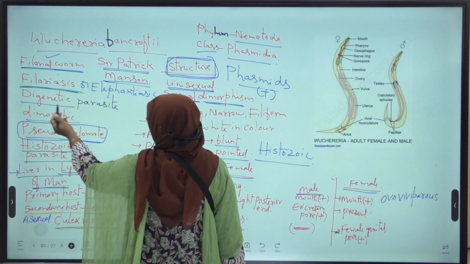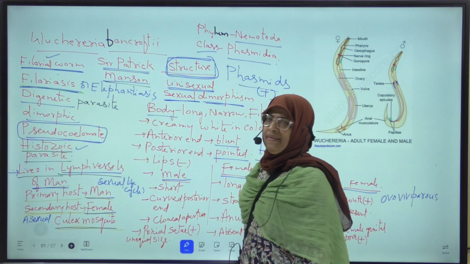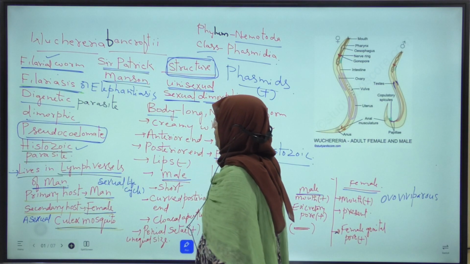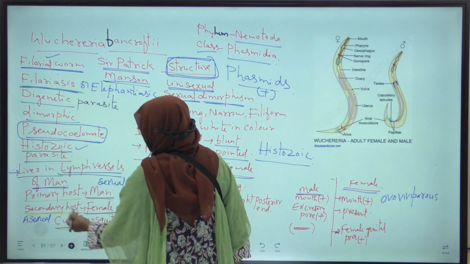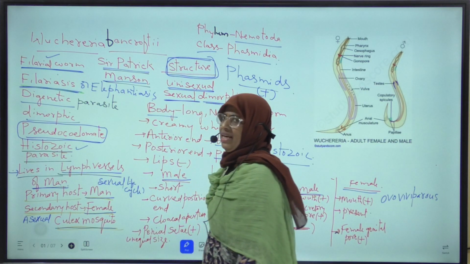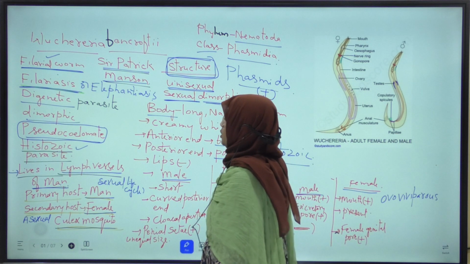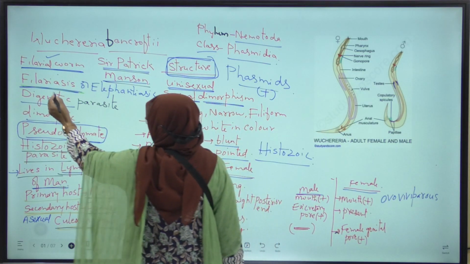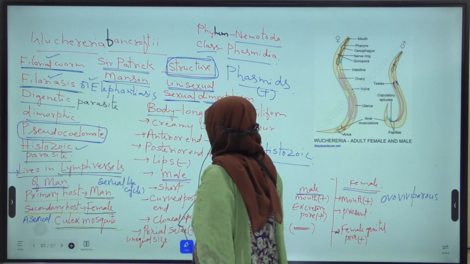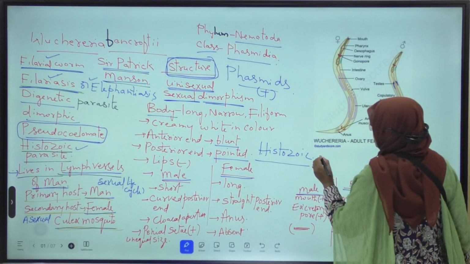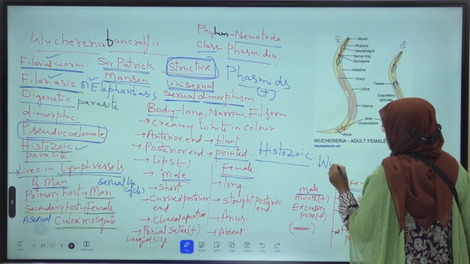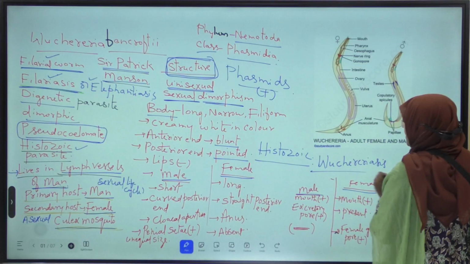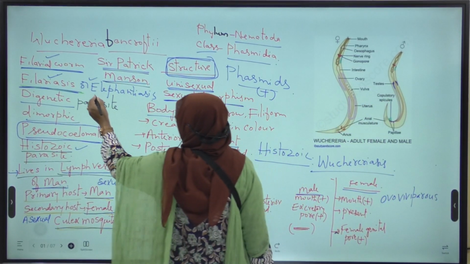Okay. Next, it is a digenetic parasite, meaning it completes its life cycle in two hosts. The primary host is man, in which the sexual life cycle of the parasite takes place. The secondary host is the female Culex mosquito, in which the asexual life cycle takes place. The disease caused by Wuchereria bancrofti is called Filariasis, elephantiasis or Wuchereriasis.